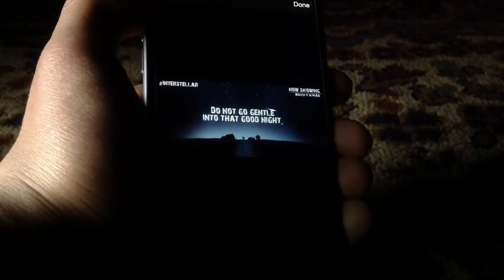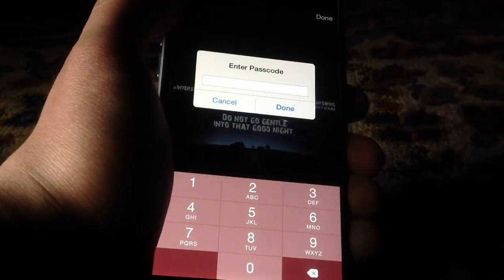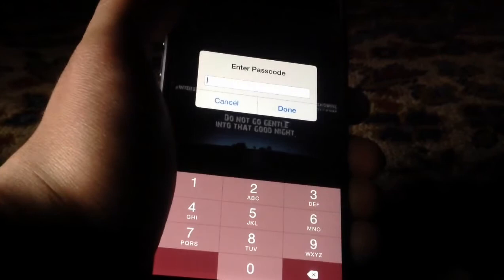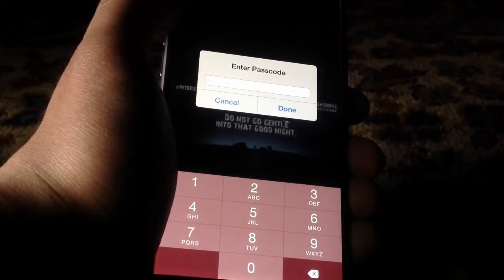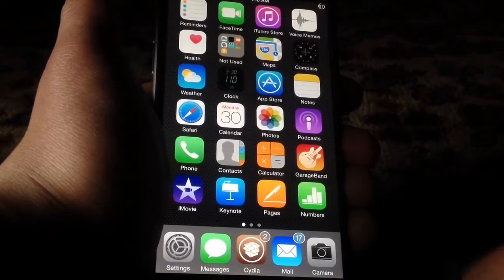If you tap on the lock button right here next to the share button, now this person is locked inside this photo. He can no longer swipe left or right, and even if he wants to get out of this, he'll have to press the done button, which is protected with a passcode if you want it to be. Of course, you can set the passcode inside settings. I'll show you that in a second. I've set mine to 5245, and then by clicking on done, as you can see, he can swipe again. So yeah guys, this is Private Viewing, and let's take a look at the preferences.